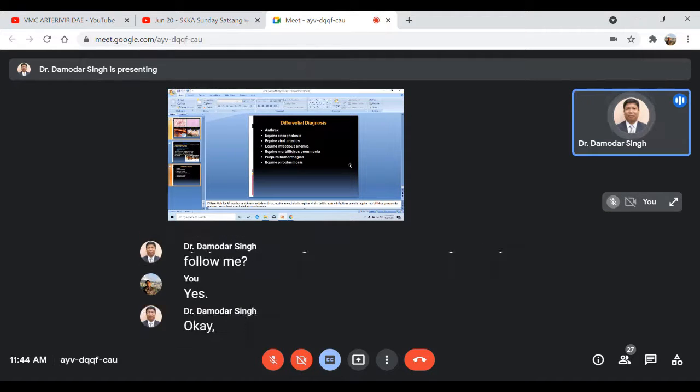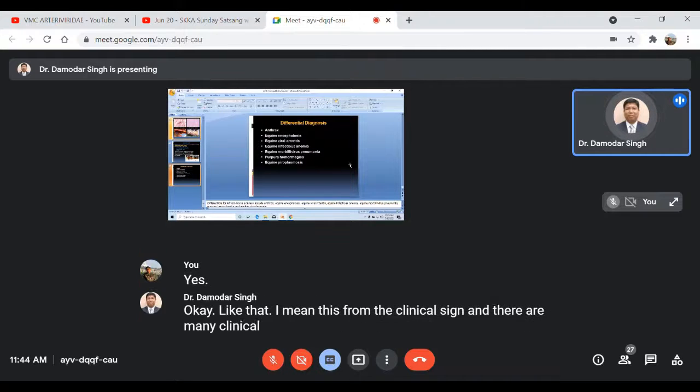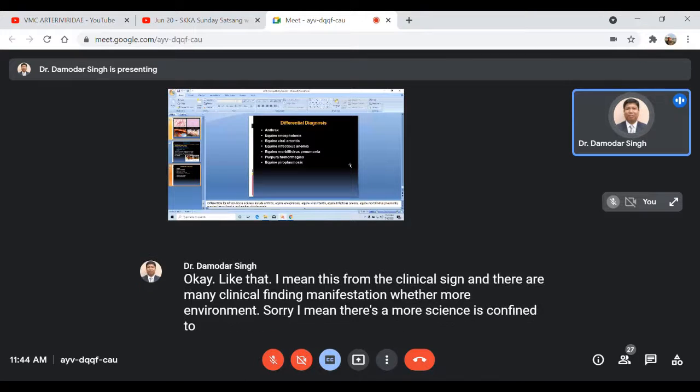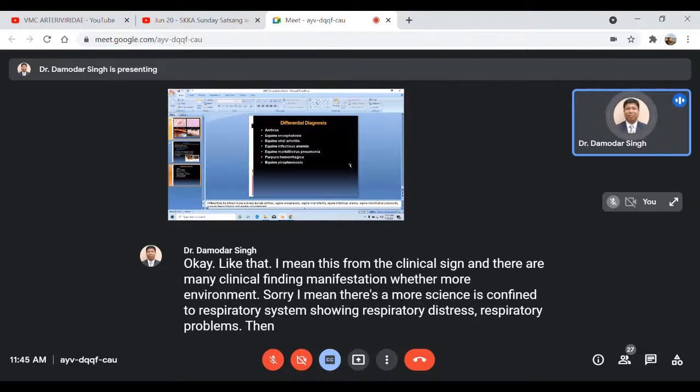Okay, from the clinical signs and findings, if there are more signs confined to the respiratory system, showing respiratory distress and problems, then it is the acute pulmonary form, which is what we call Dunkop.